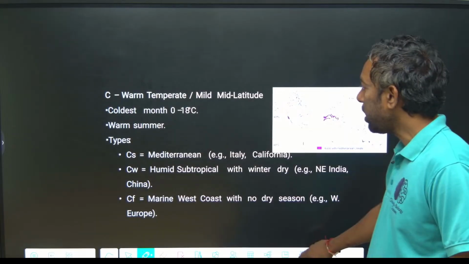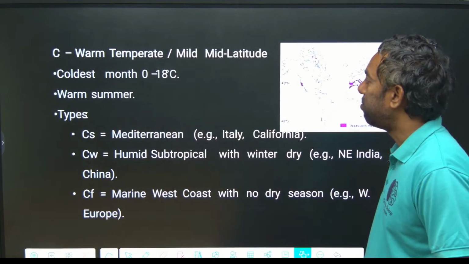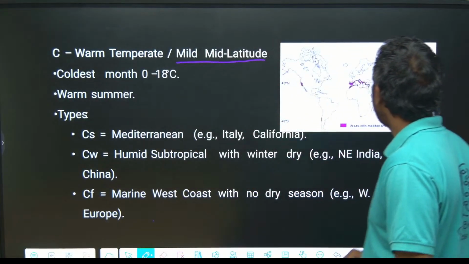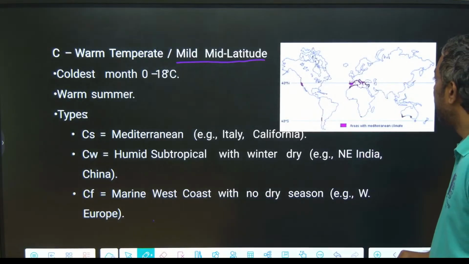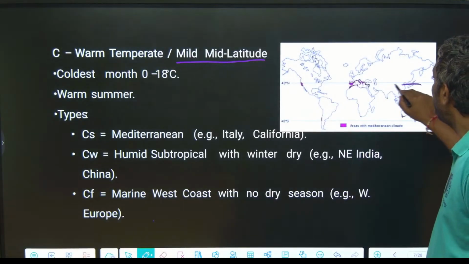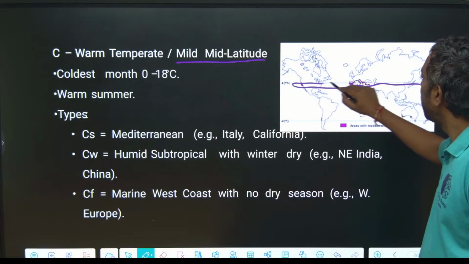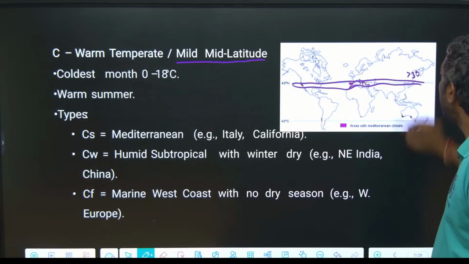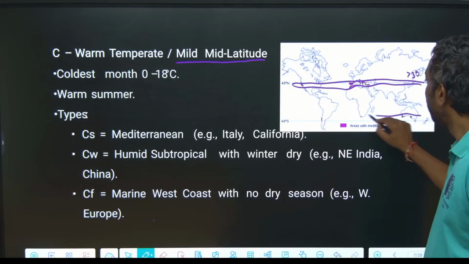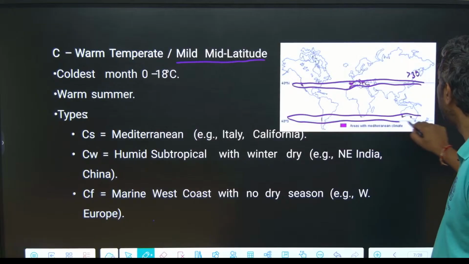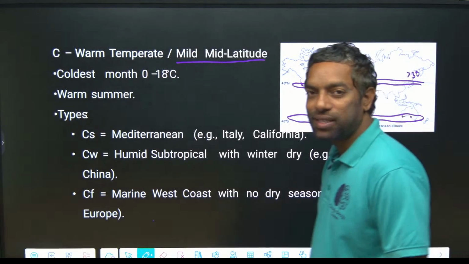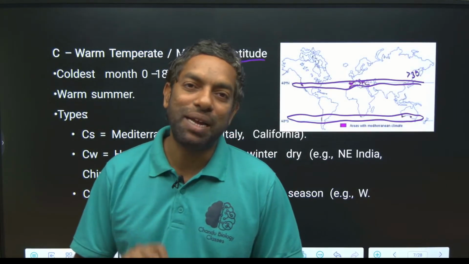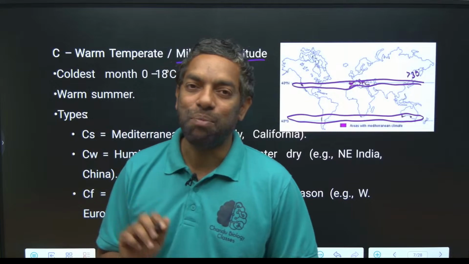Next, warm temperature, mild latitude. This means the temperate type of climate, guys. After 30° latitude, it is temperate. The most beautiful place on earth is temperate. If you want to go on a world tour, you have to go to the temperate region.